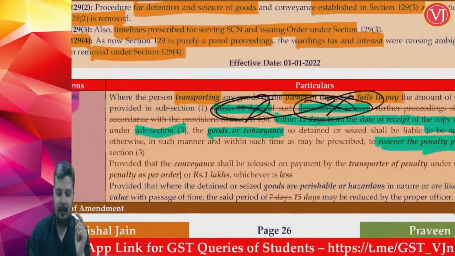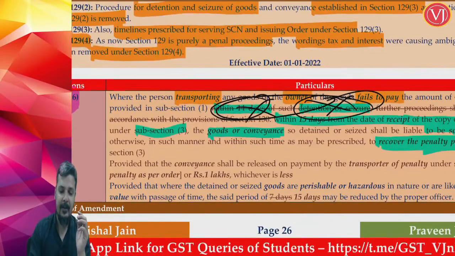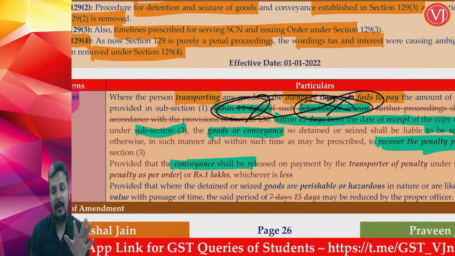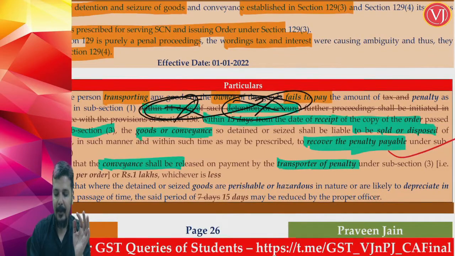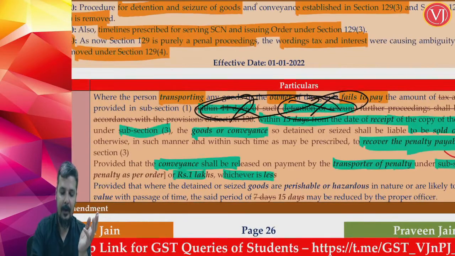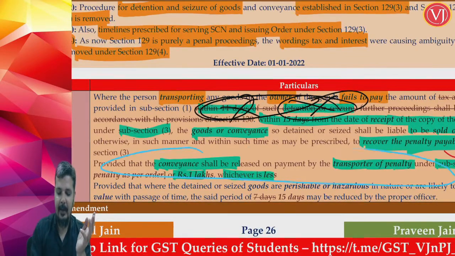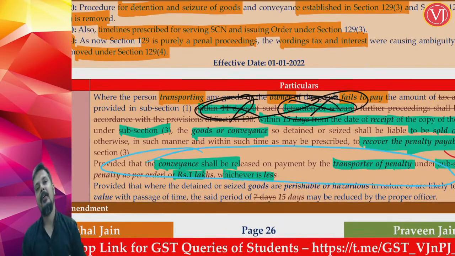And friends, when you talk about conveyance, provided that the conveyance shall be released, if at all you are talking about only conveyance, it can be released by the transporter on payment of penalty as per section 129 subsection 3. So if you want to release a conveyance, you have to pay the penalty as per section 129 subsection 3 or 1 lakh, whichever is less.